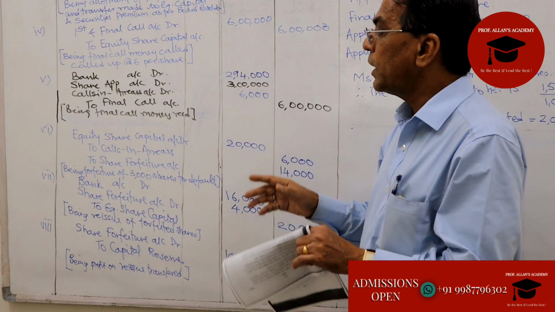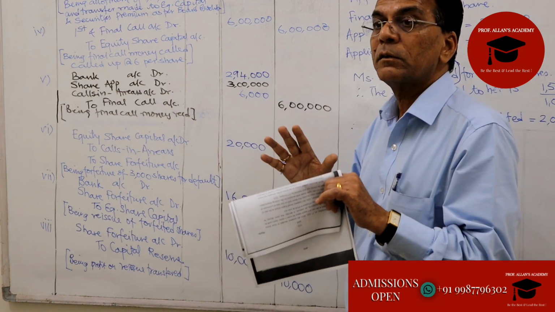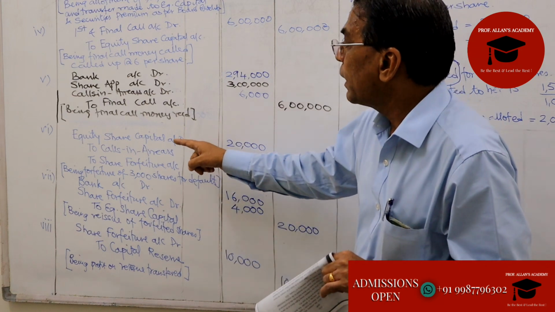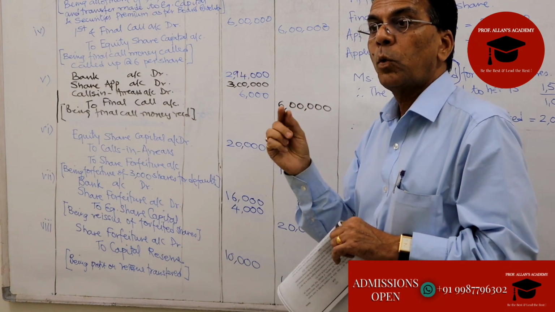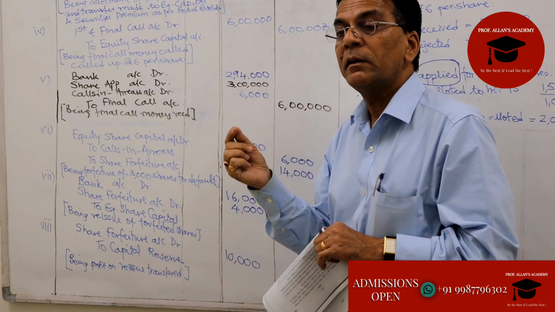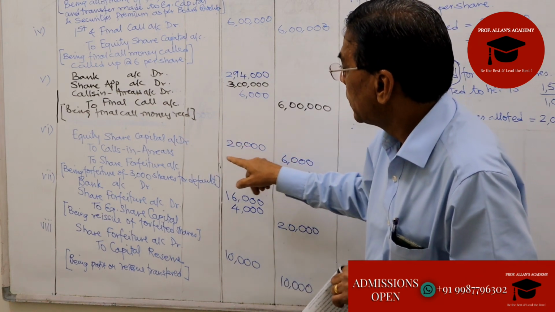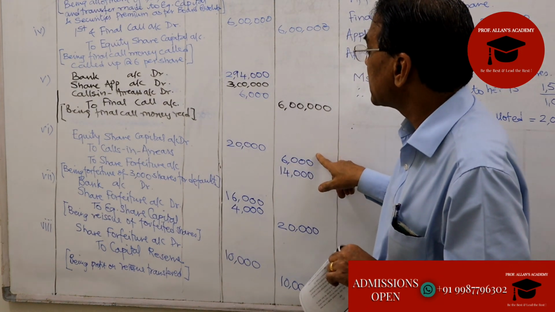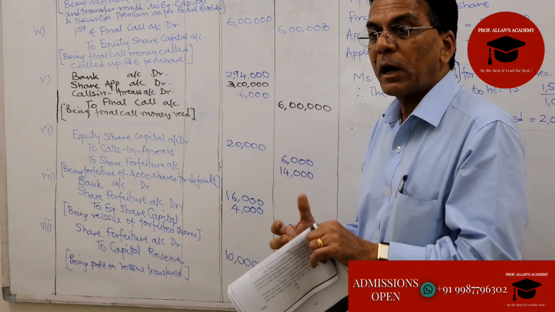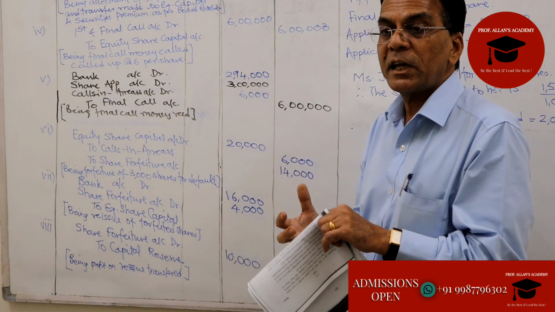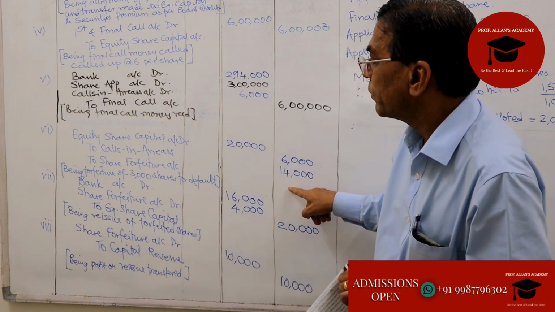Now, because Jane did not make her payment, her shares were forfeited. Now, when we are forfeiting the shares, how many shares of Jane will I forfeit? 2,000 shares. What is the face value of each share? 10 rupees. So, equity share capital account debit. Her calls in arrears was 6,000. To share forfeiture, that is, when we forfeit the shares, the amount paid by the person whose shares we are forfeiting is transferred to the account called the share forfeiture account.